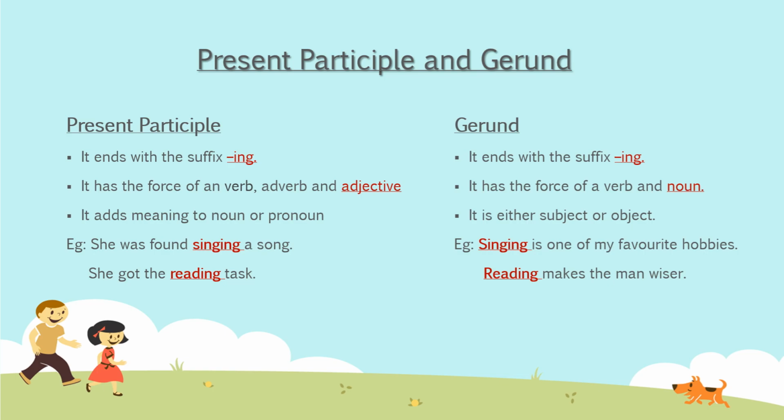Now you see gerund. Singing is one of my favorite hobbies. Here singing is the subject, so acting like a noun, and also has ing form. Thus we can say that it is a gerund. Similarly, reading in the second sentence is gerund, as it is acting like a subject. So in both these sentences, singing is one of my favorite hobbies and reading makes the man wiser, singing and reading are gerund because they are the subject in the sentence, and they are doing the work of a noun.